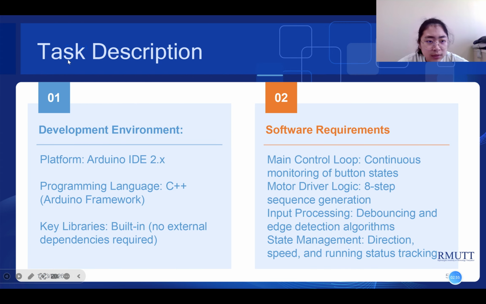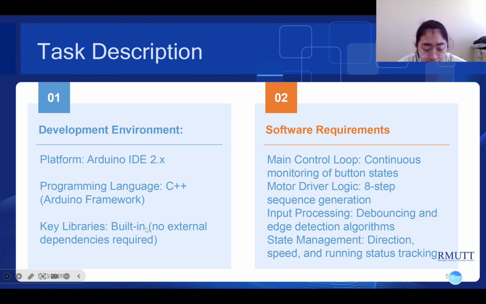So the task description: the development environment is the Arduino IDE, programming language C++ with the Arduino framework.